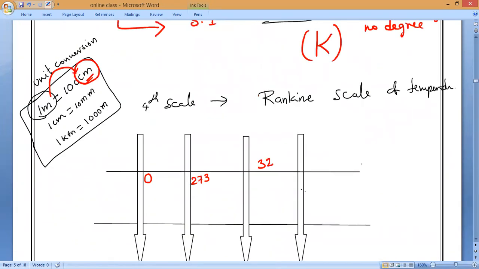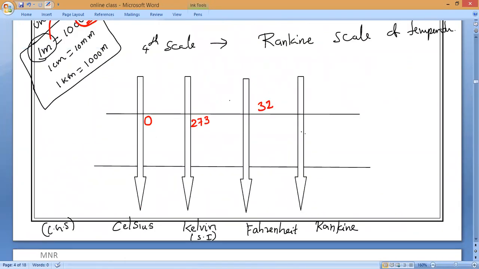In the same way, the Rankine scale. If the Rankine scale comes, it is equal to 492. What is the Rankine scale value? 492 Rankine, capital R is the symbol. This is the melting point of ice, or we can say the freezing point of water.